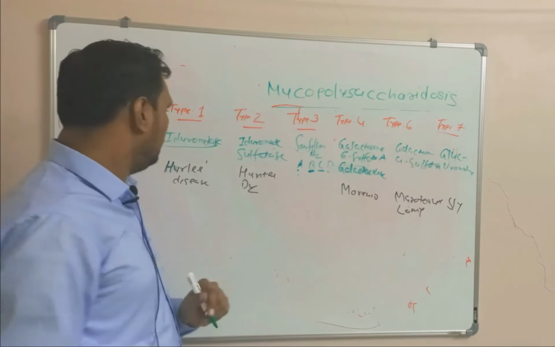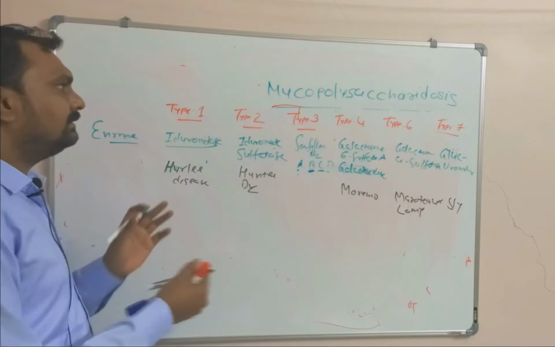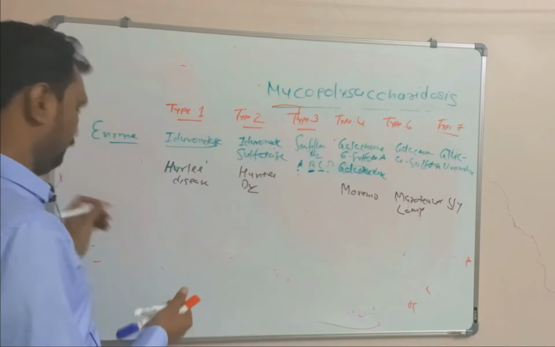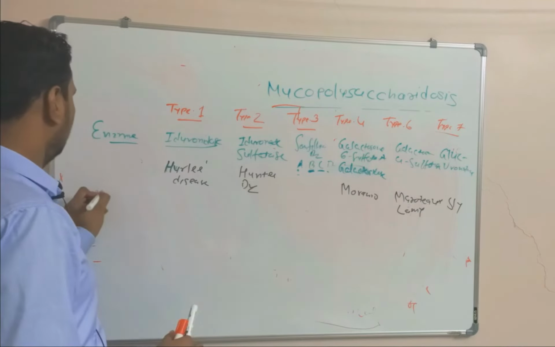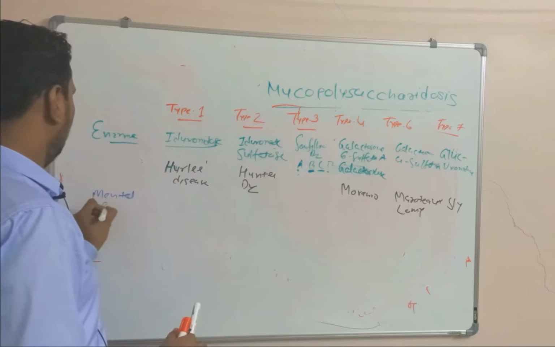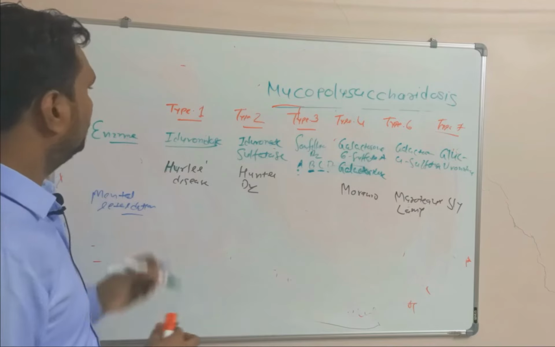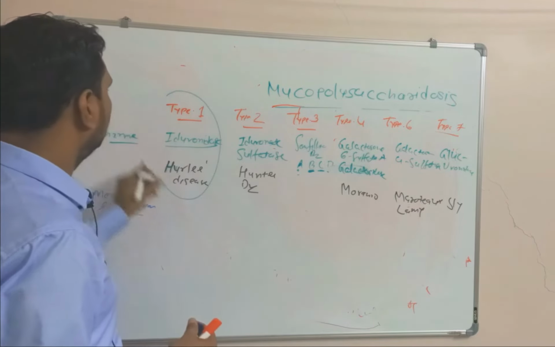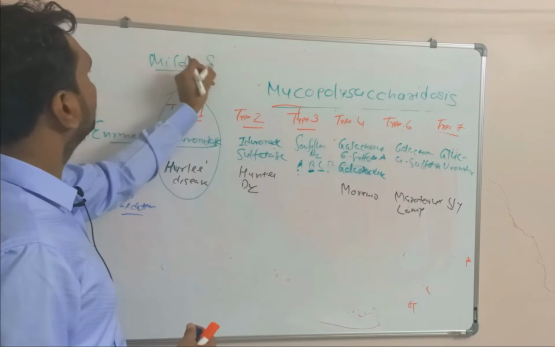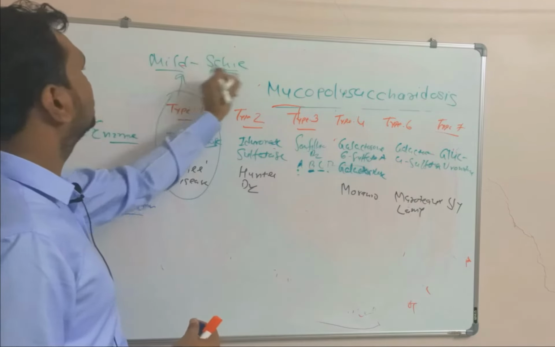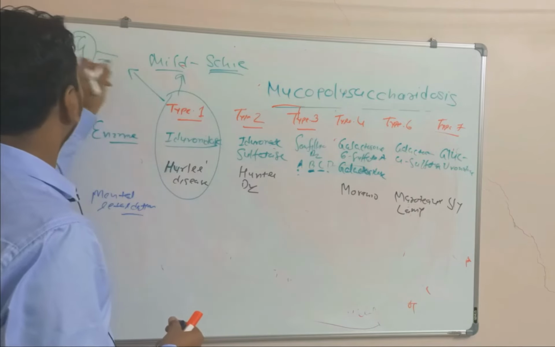Now very important, what are the different features? What are the characteristics of these mucopolysaccharidoses? One is mental retardation. One more thing regarding type 1 Hurler disease: the mild variety is called Scheie disease, and the gene is present on the 4th chromosome.